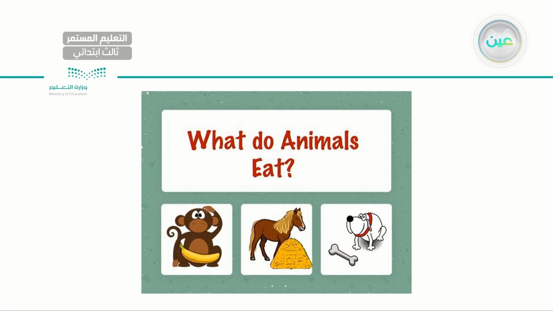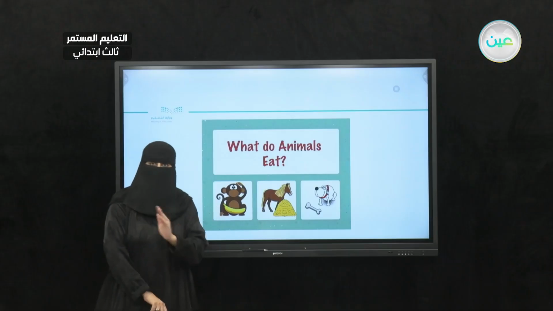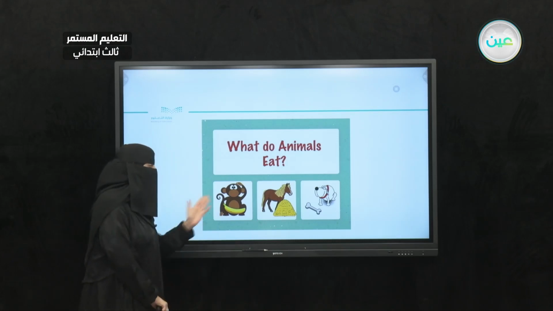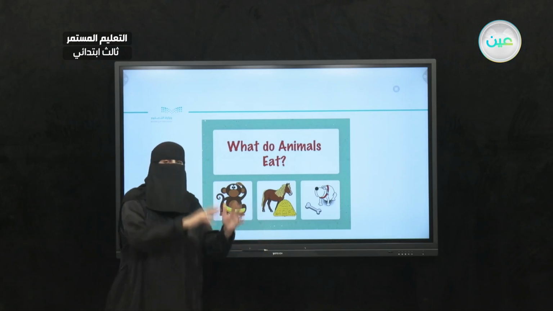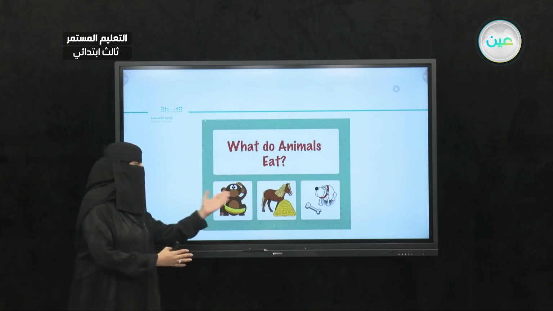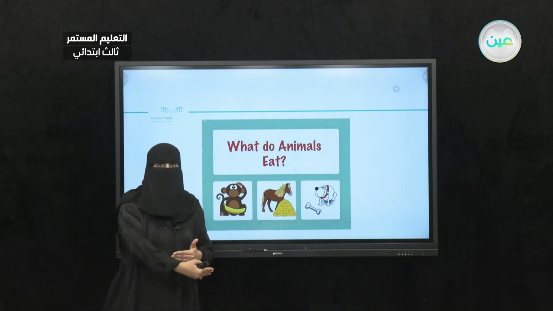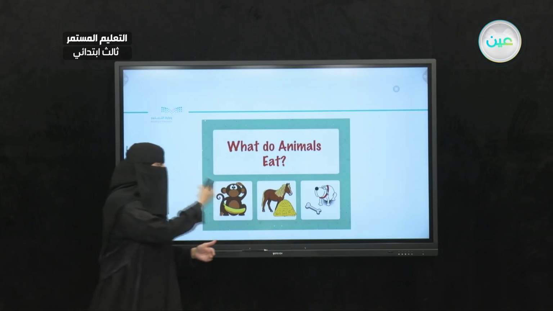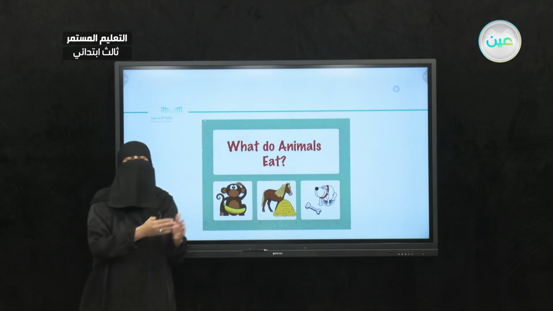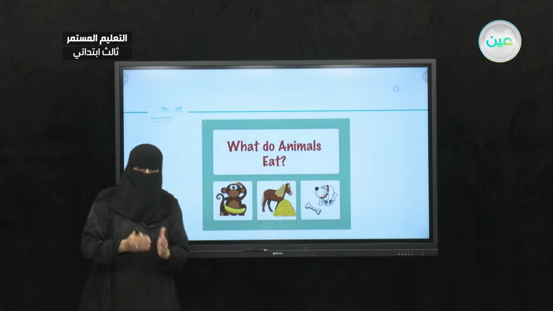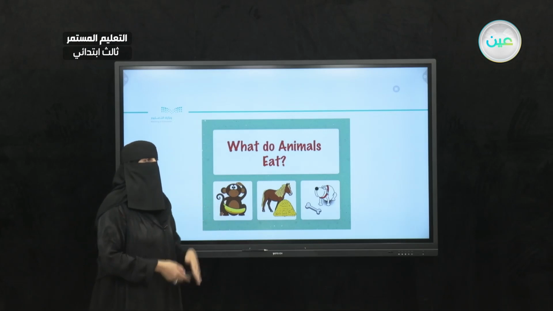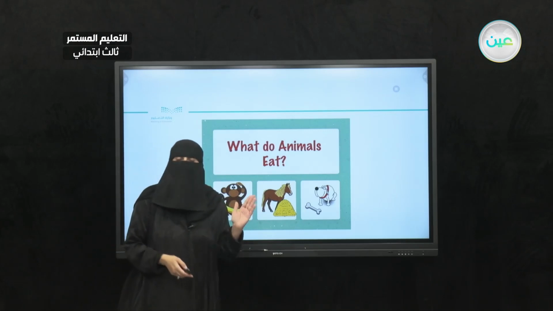What do monkeys eat? They often eat fruits. Their favorite fruit is banana. So monkeys eat bananas. How about a horse? As you can see here, I have a pile of hay in front of the horse. So that's a different kind of food. While for dogs, they like to eat meat and bones. Okay, that's for dogs. So to answer this question, do they eat the same food?